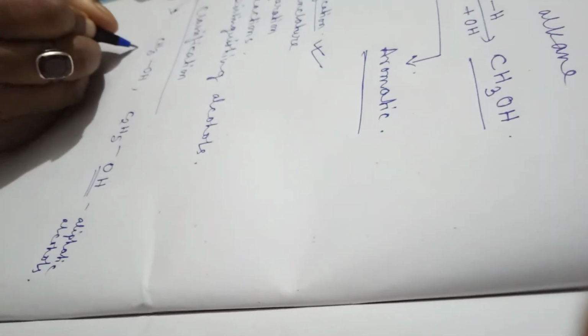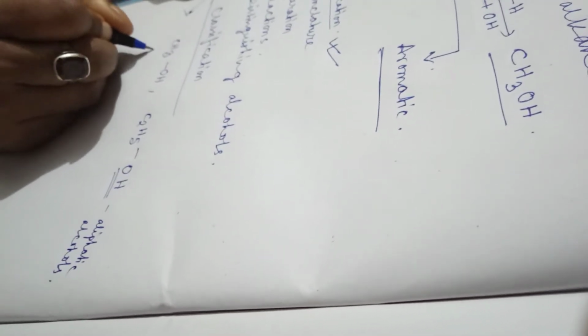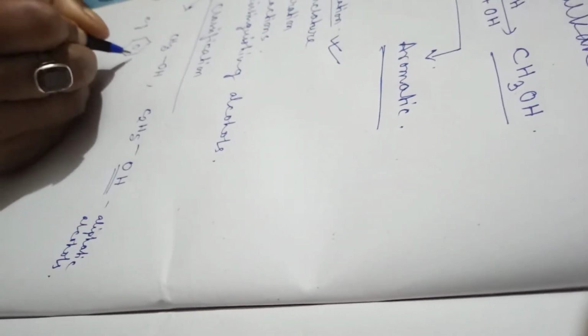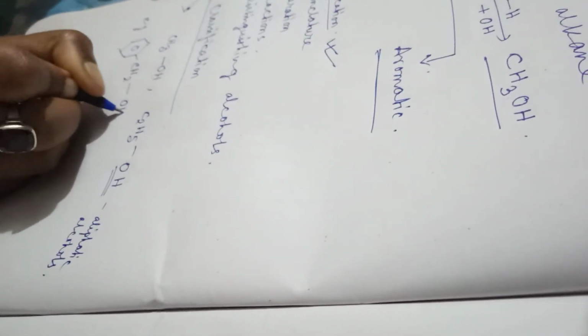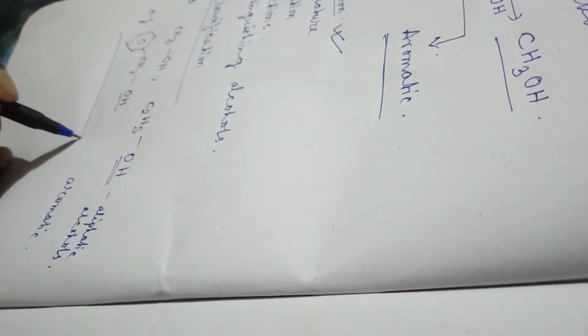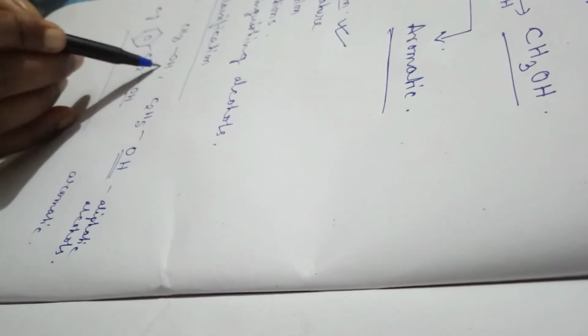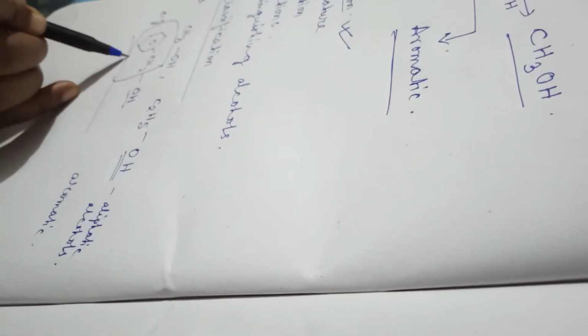Similarly, what are the aromatic alcohols? I am giving one example of aromatic alcohols first. Suppose benzene ring, along with this, in its side chain, if we have the functional group OH, then we tell it as aromatic alcohol. Now one of the examples of aromatic alcohols is benzyl alcohol. This full group is known as benzyl group, and we can see the aromatic compound in its side chain the alcohol is attached, so it is known as aromatic alcohol.